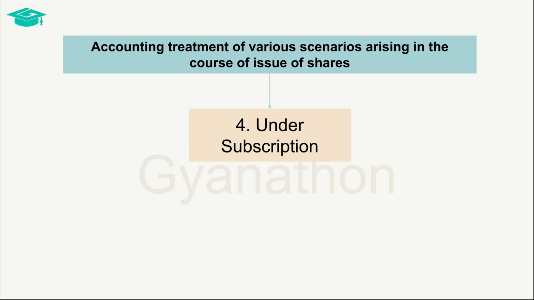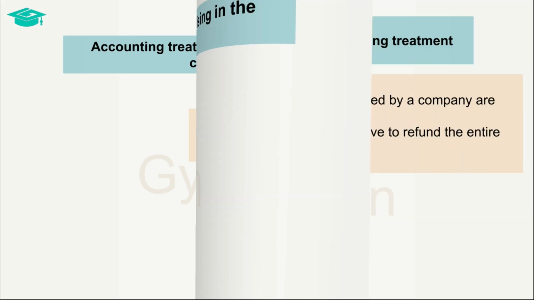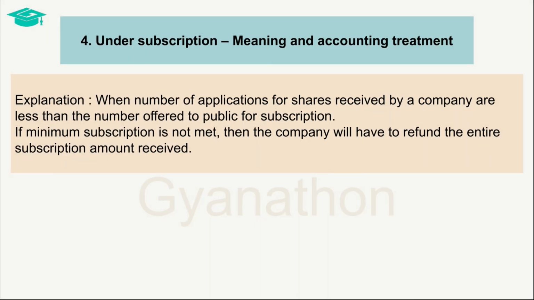Now, let us discuss the scenario where undersubscription happens when a company offers shares for subscription. In rare situations, the company may receive undersubscription for the shares that it offers for subscription. In such a case, the first and foremost step to be done is to check whether minimum subscription is received. If the minimum subscription is not met, then the full application money that is received has to be refunded back to the applicants.